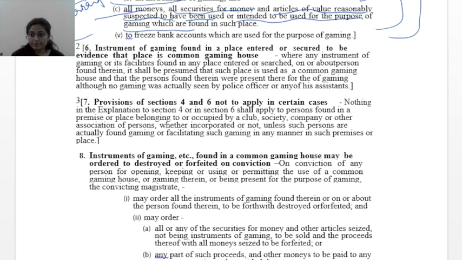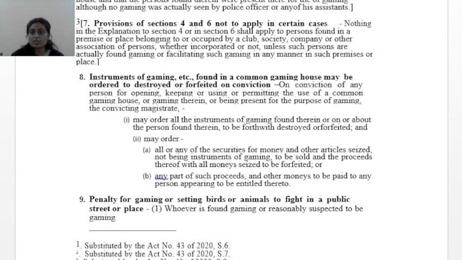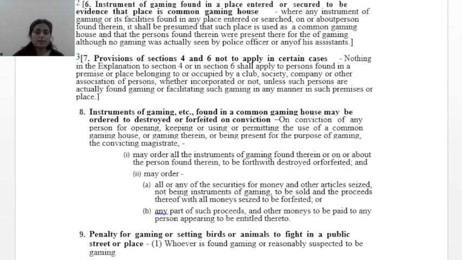Moving forward to Section 6. Section 6 talks about instruments of gaming found in a place entered or searched being evidence that the place is a common gaming house. Where any instrument of gaming or its facilities are found in any place entered or searched, or on or about persons found therein, it shall be presumed that such place is used as a common gaming house and that the persons found therein were present there for gaming, although no gaming was actually seen by the police officer or any of his assistants.